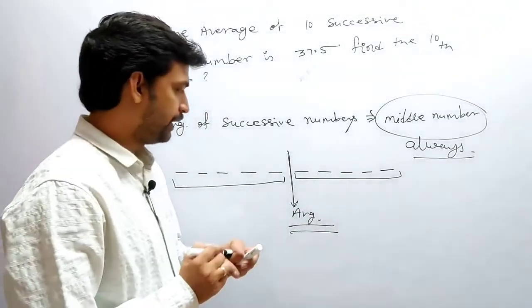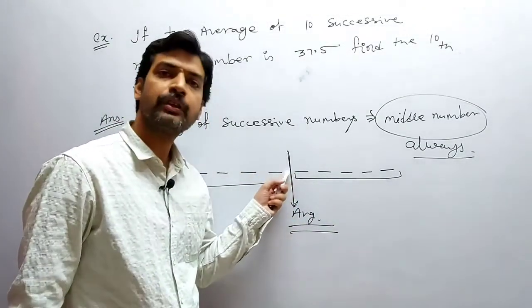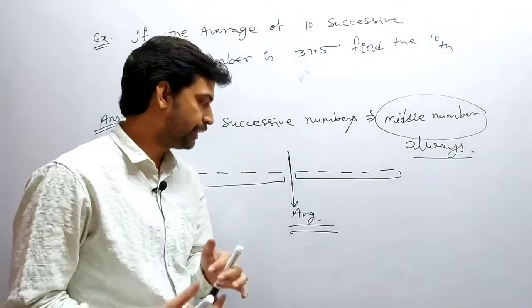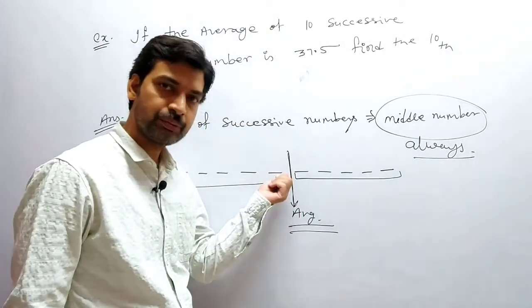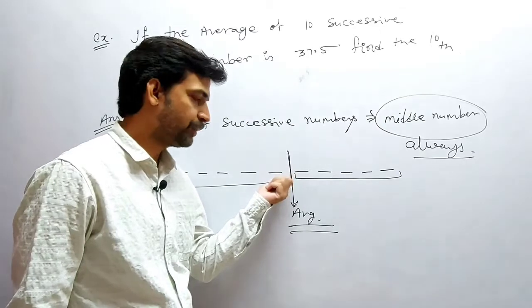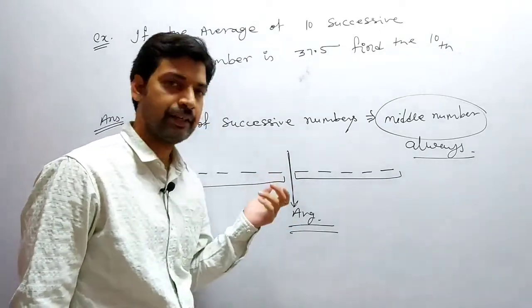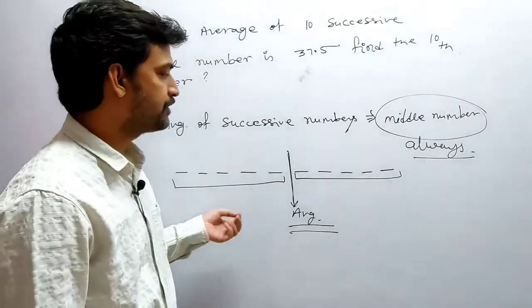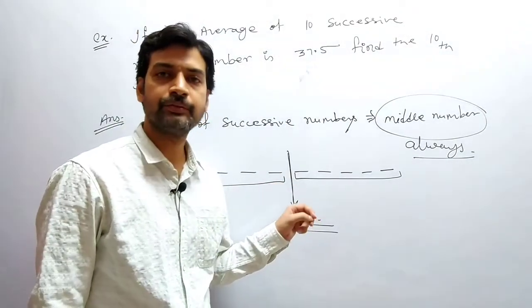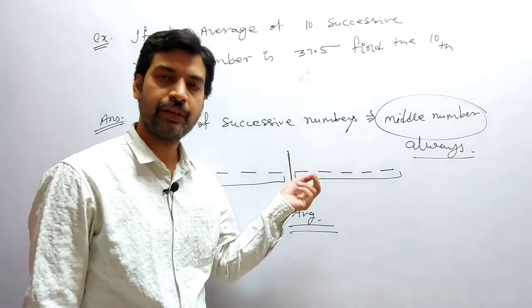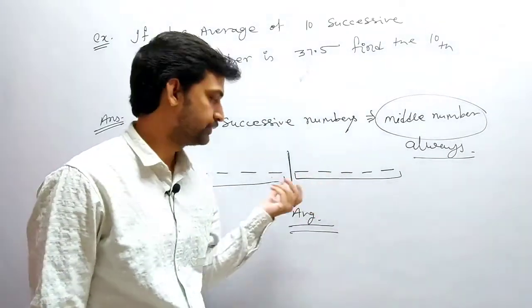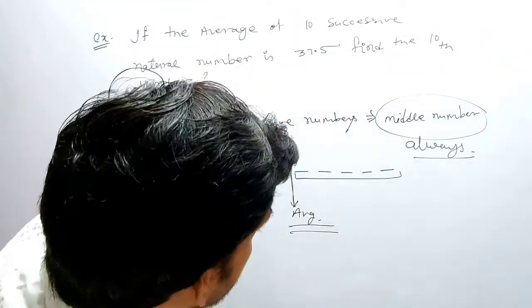The number between these two numbers is the average of the given group. That means the average is not part of that group. To find it, we add these two numbers and divide by 2. We'll get the average. Clear? Sometimes the middle number itself is the average, meaning it is part of that group. Clear? So this is the basic thing.